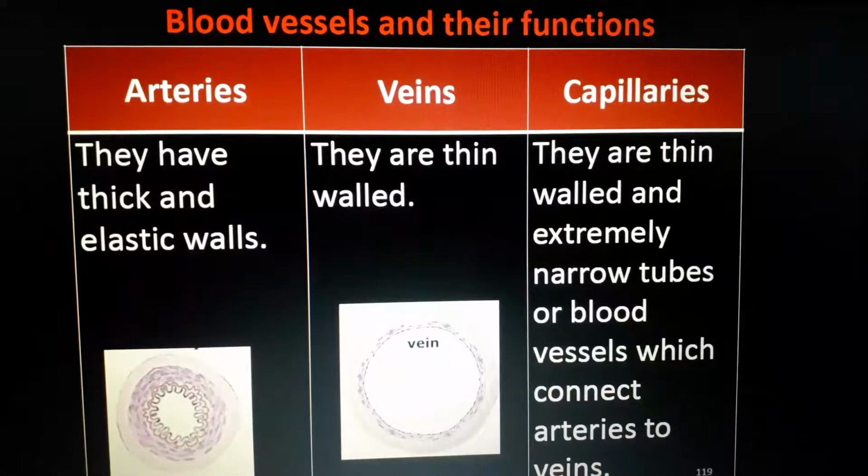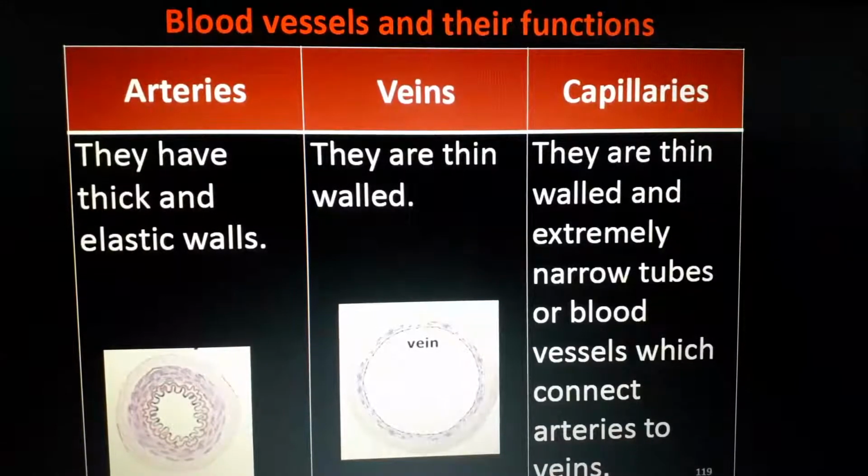Questions will come like this: which blood vessel in our body has valves, artery or vein? Arteries do not need any valve because the pressure inside an artery is very high. Okay, that is also an application level question.